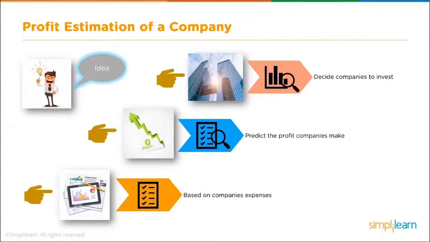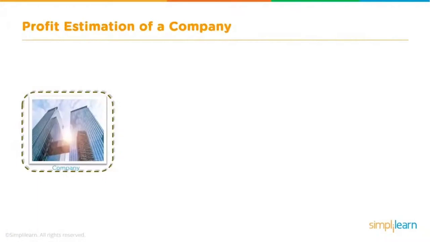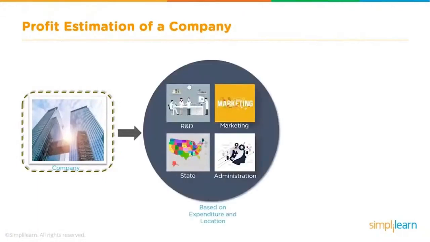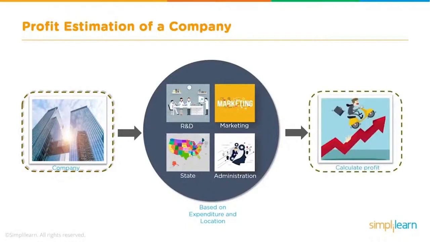We need to predict the profit the company makes, and we're going to do it based on the company's expenses, and even just a specific expense. In this case, we have our company, we have the different expenses, so we have our R&D, which is your research and development, we have our marketing, we might have the location, we might have what kind of administration it's going through. Based on all this different information, we would like to calculate the profit. Now, in actuality, there's usually about 23 to 27 different markers that they look at if they're a heavy-duty investor. We're only going to take a look at one basic one.